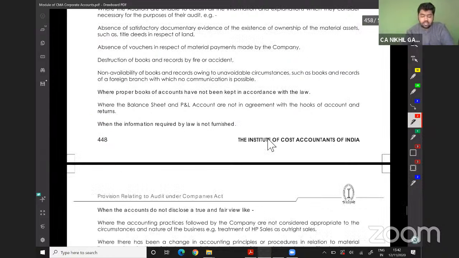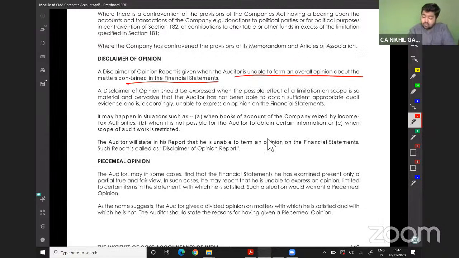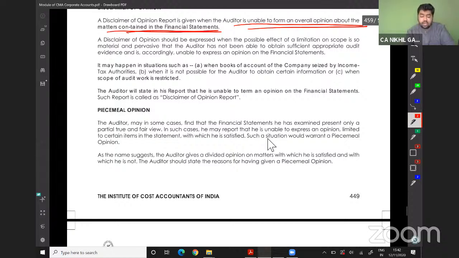Disclaimer opinion. The disclaimer opinion is given when the auditor is unable to form an overall opinion about the material content of the financial statements. Adverse or a negative opinion.